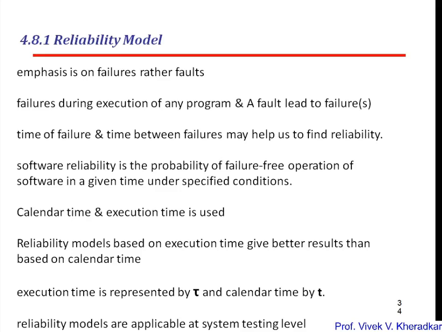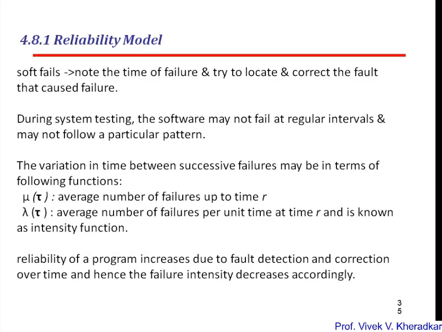Most of the reliability models are applicable at the system testing level. Whenever the software fails, we note the time of failure, and we also try to locate and correct the fault that caused the failure. During system testing, the system may not fail at regular intervals and may not follow a particular pattern. The variation in the time interval between successive failures may be described as a function, and that function helps in identifying the failure.